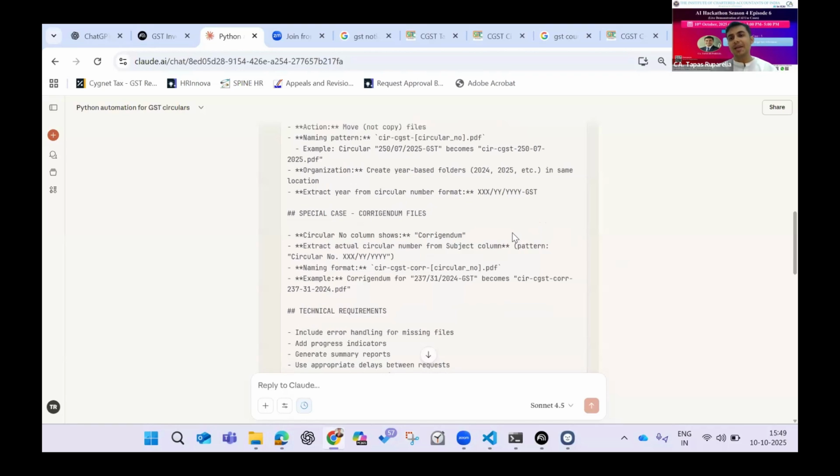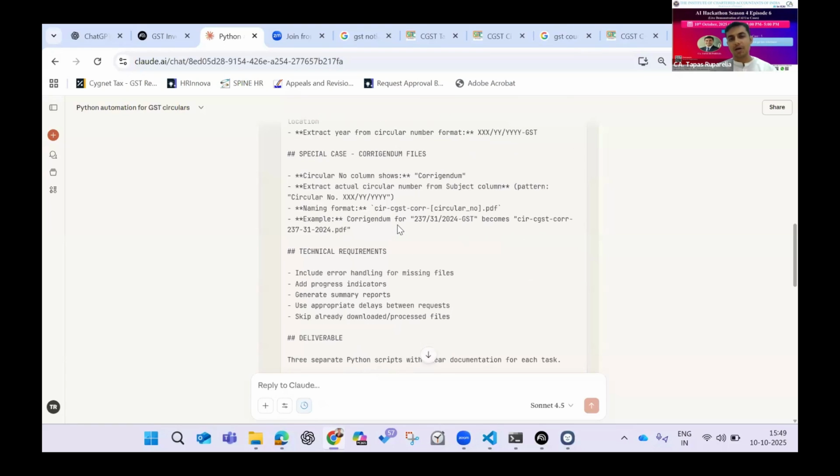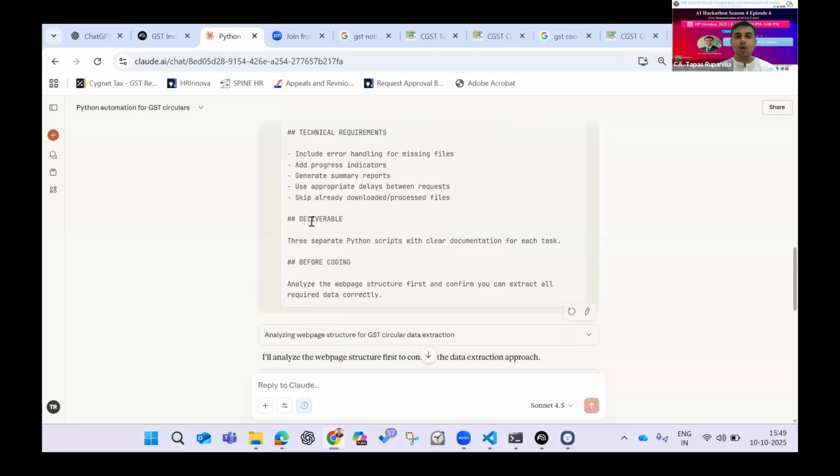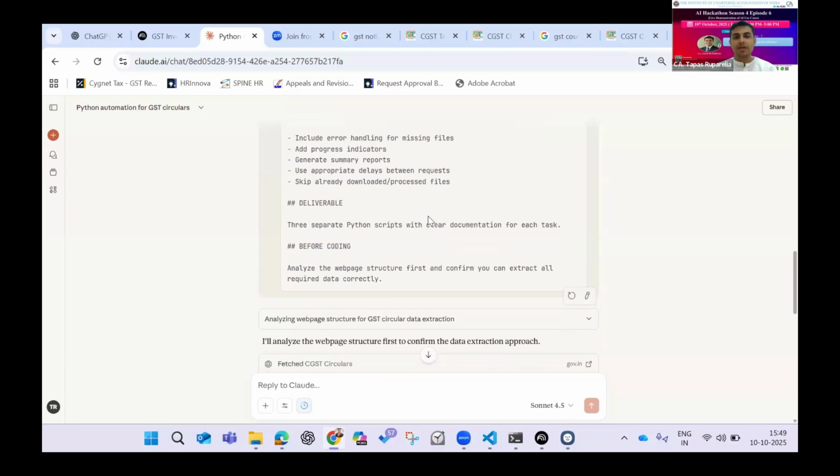During my interaction, I also came across a case where there were corrigendum files, corrigendum to circulars and notifications also issued. So in this case again, because it was within the same chat, Claude effectively gave me that you have also taught me how to handle the edge cases of corrigendums, and this is how we will deal with it. There will be a separate naming convention for corrigendums. It has also said what is the deliverable that is expected, which is a Python code that I expect.